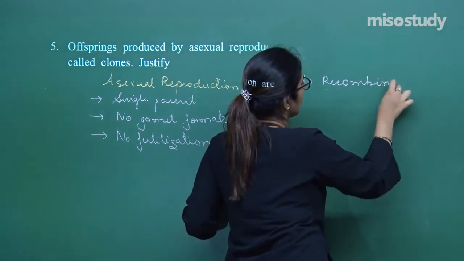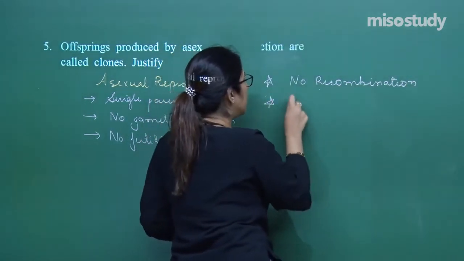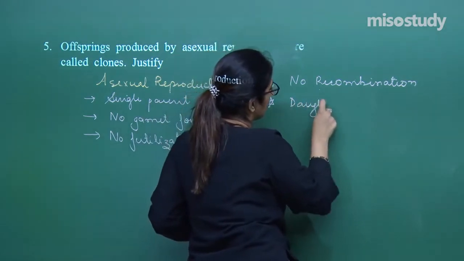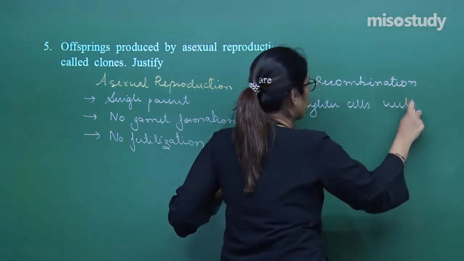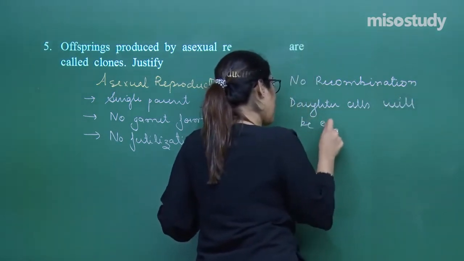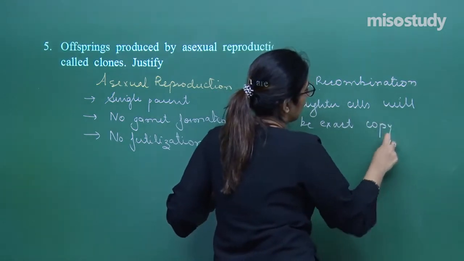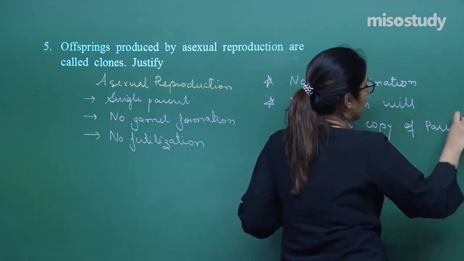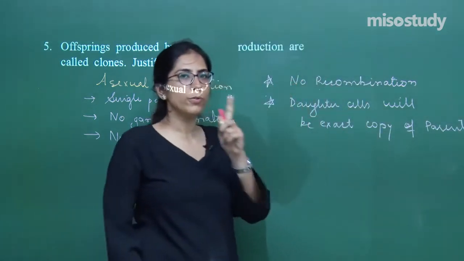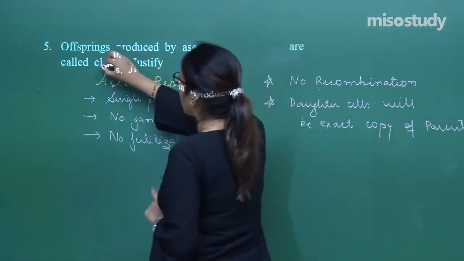In this case the daughter cell will be an exact copy of the parent, because it will be produced from a single parent. So that is the reason the name is given as clones.